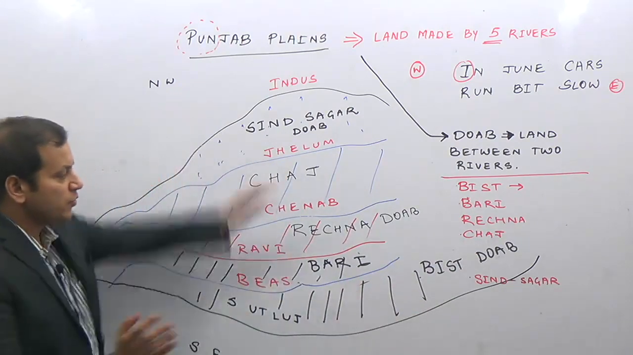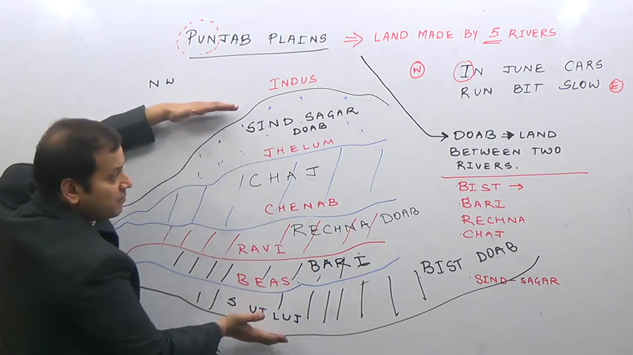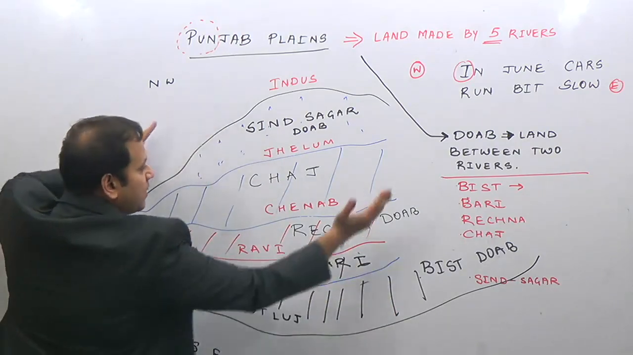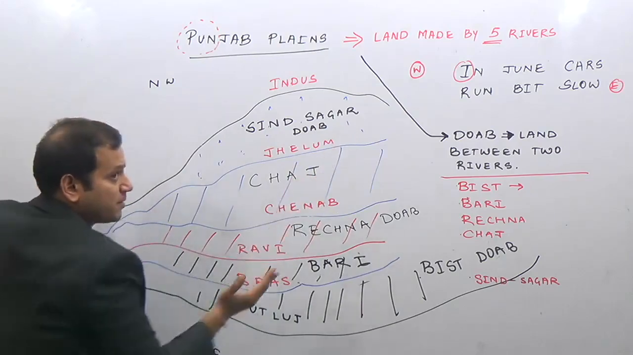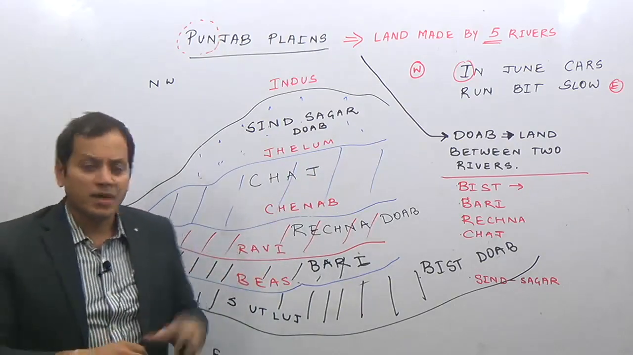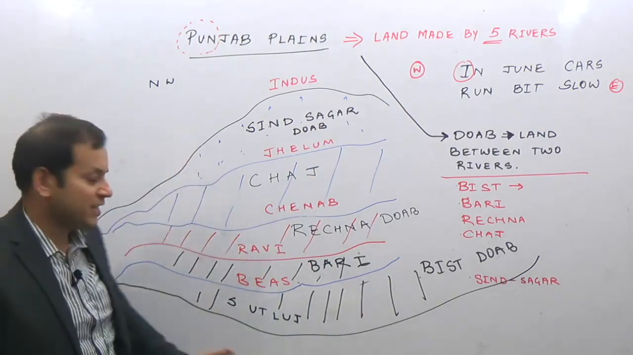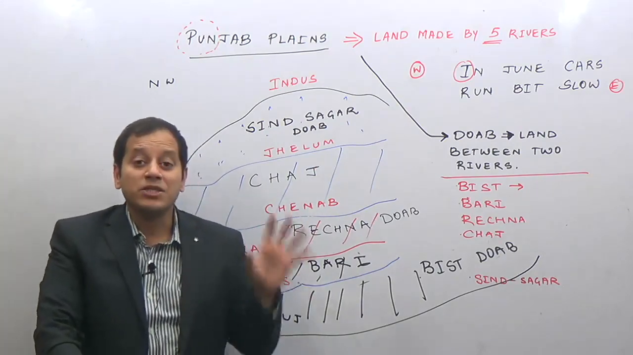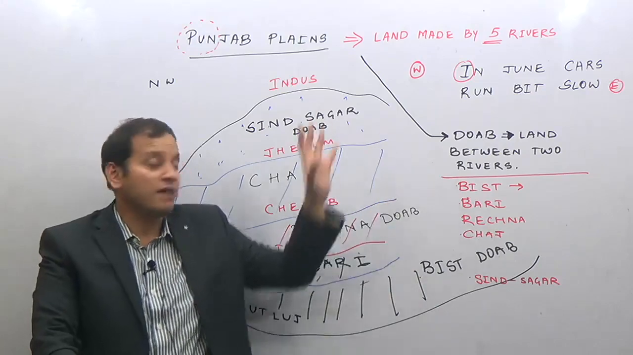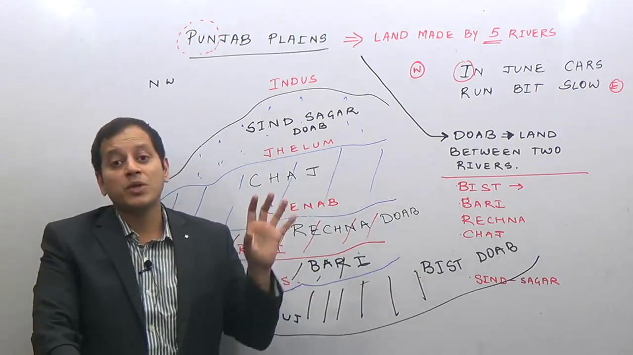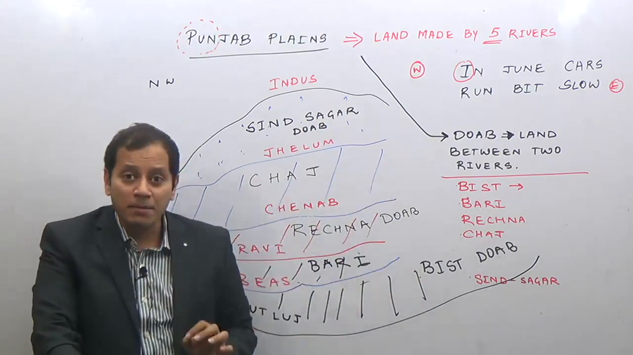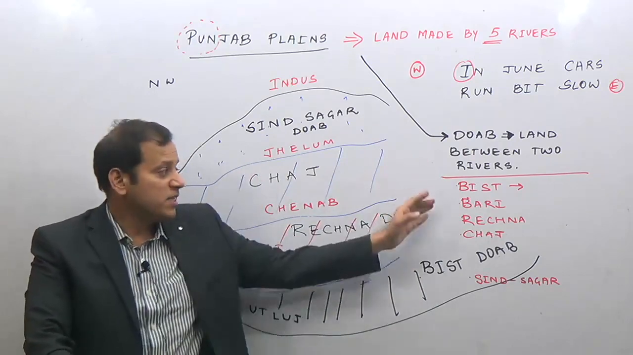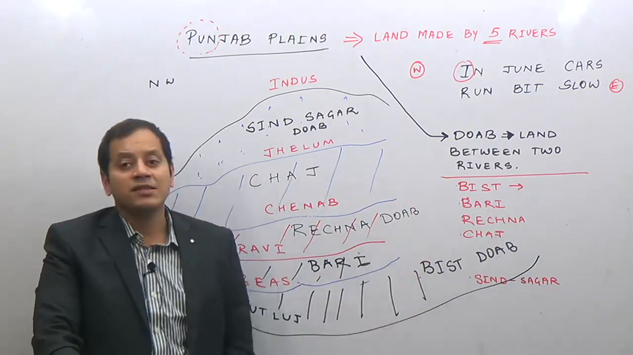Why northwest to southwest? Because I am showing you the diagram this way, but actually these are placed somewhat in this manner, in the northwest to southeast direction. So these are the Punjab plains. The Punjab plains are made by 5 rivers. The land between 2 rivers is known as Doab. These Doabs are Bist, Bari, Reshna, Chaj and Sindh Sagar Doab.